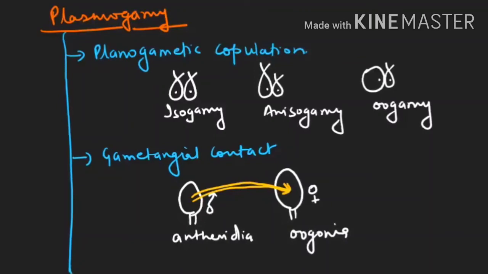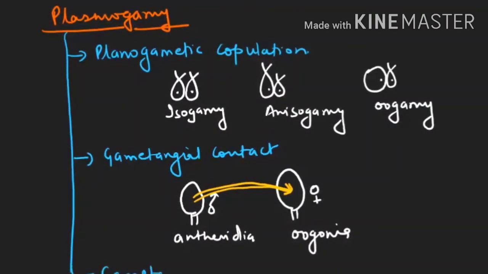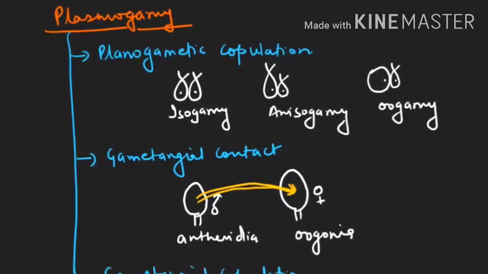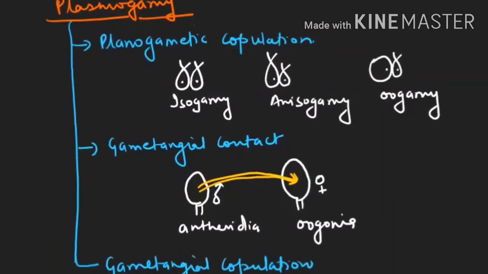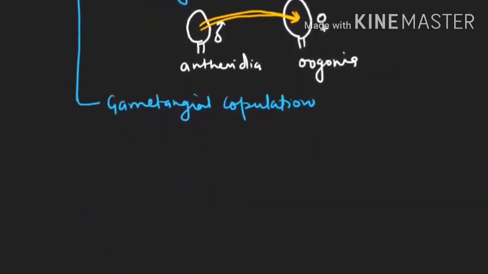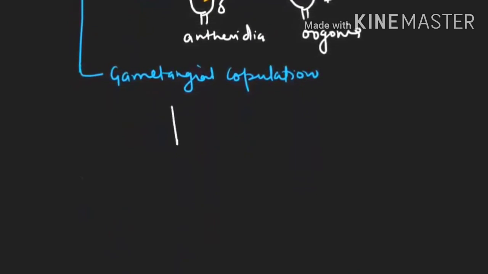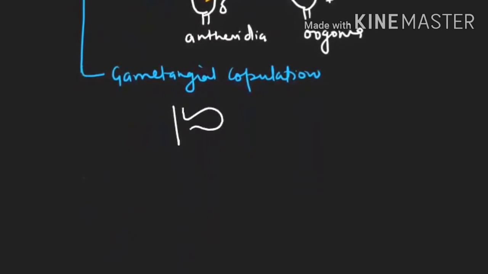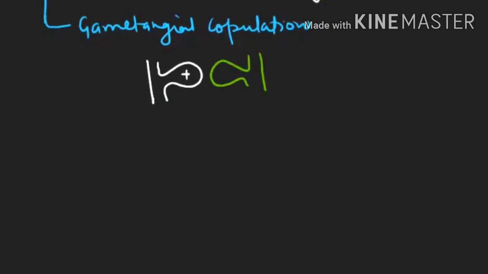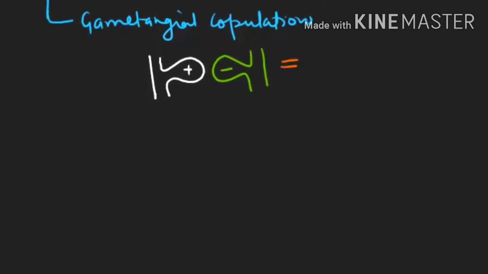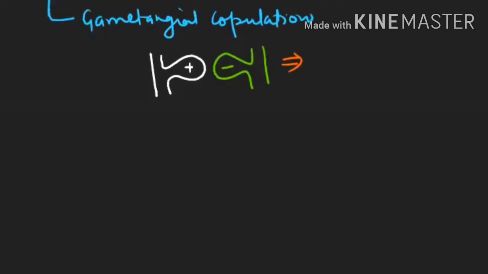The third method of plasmogamy is gametangial copulation. In gametangial copulation, this is one hypha, let us assume it is a plus hypha. Another hypha is a minus hypha. The two hyphae will come in contact, and they will show gametangial copulation.